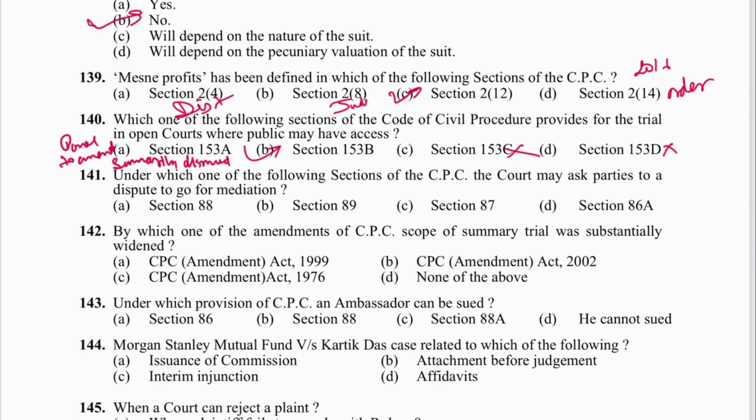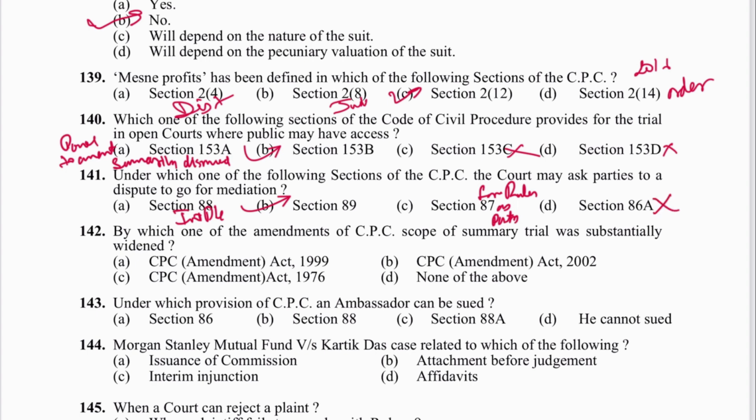Next is 141. Under which one of the following sections of CPC may the court ask parties to go for mediation? 89. What is in 88? Interpleader suit. What is in 87? Foreign rulers as party to suit. 86 is no section. B is the answer.